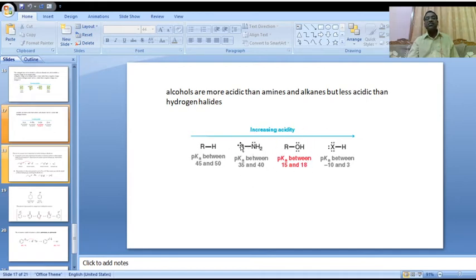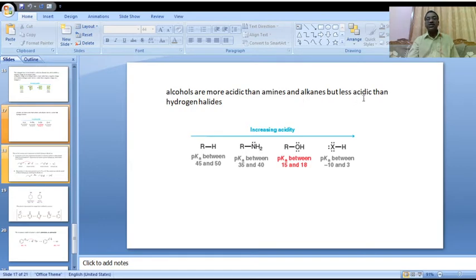Is it clear? Compared with amines, alcohols are more acidic. They release H plus ions, and the deprotonation process undergoes very fast when compared with amines, and alkanes.